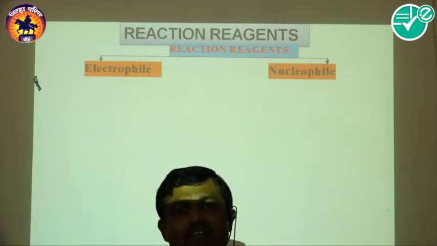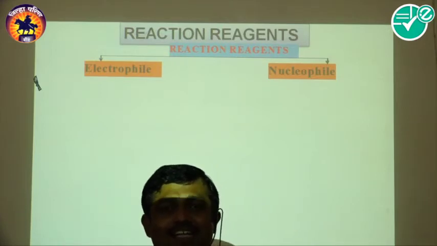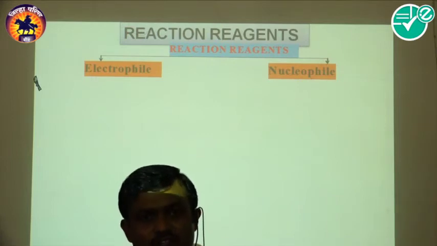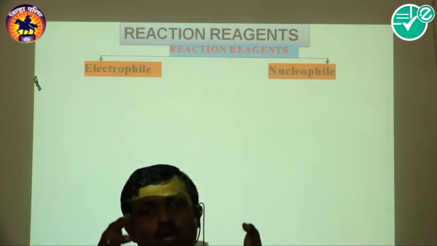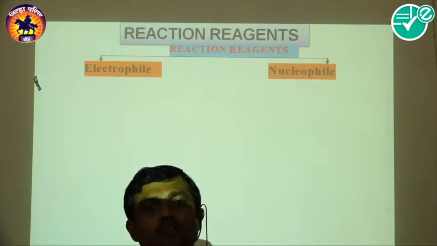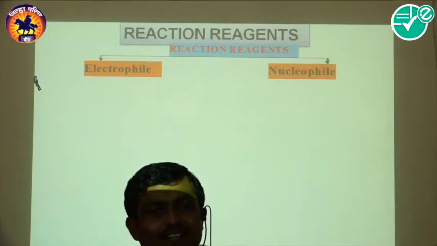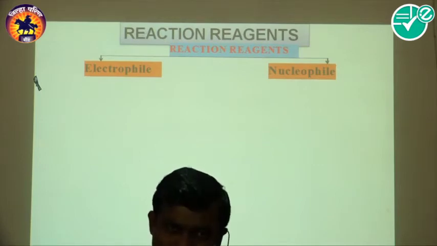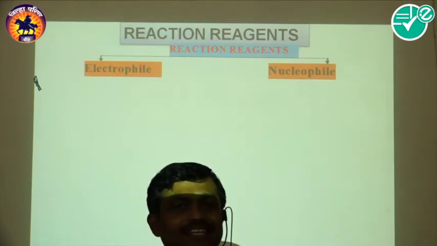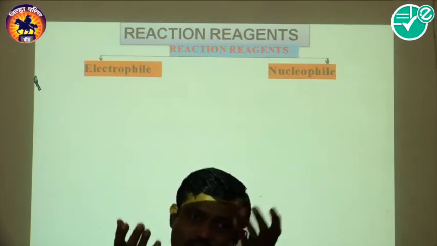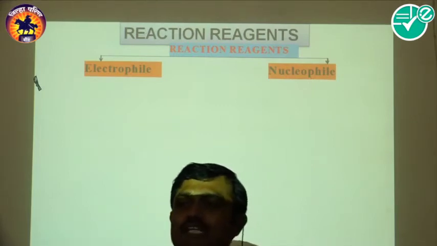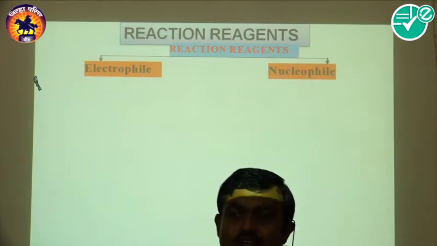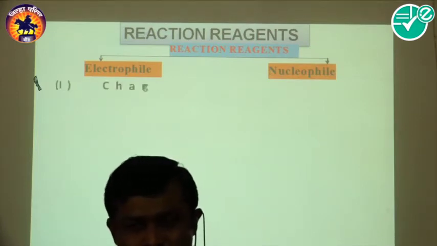An electron-rich species tries to give electrons to someone who does not have them, who has a deficiency. So the nucleophile is the electron-rich species which attacks an electron-deficient center.